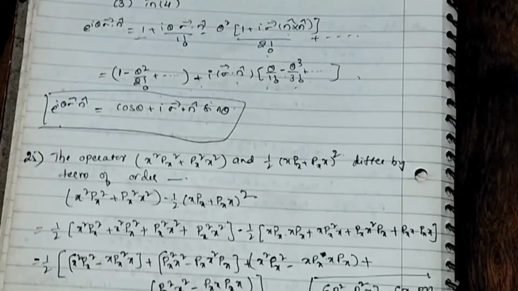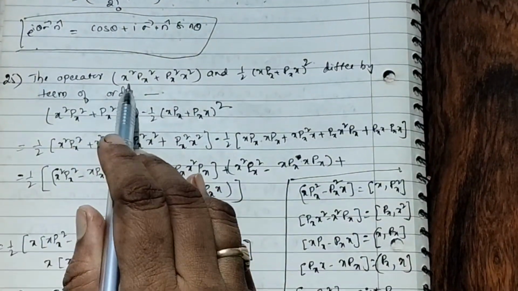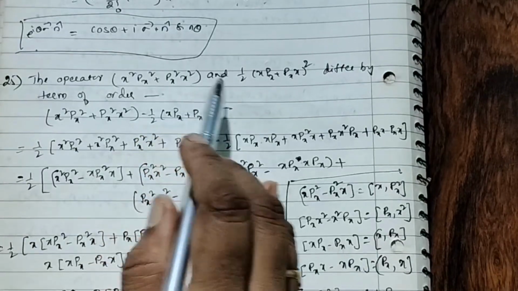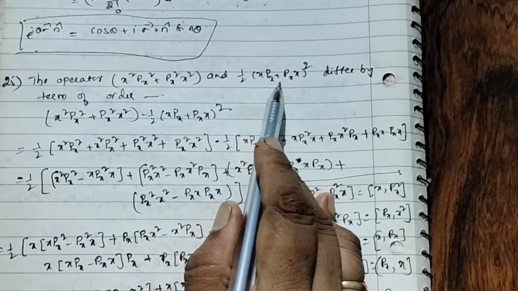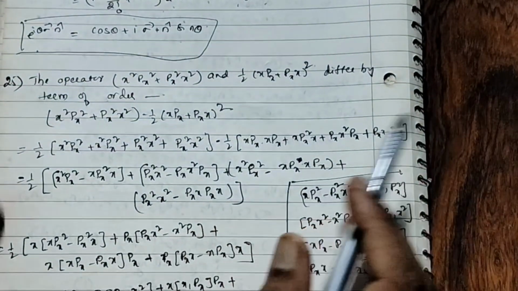Okay. The last question of this video. The operator x squared p_x squared plus p_x squared x squared and half of (x p_x plus p_x x) whole squared differ by a term of order.